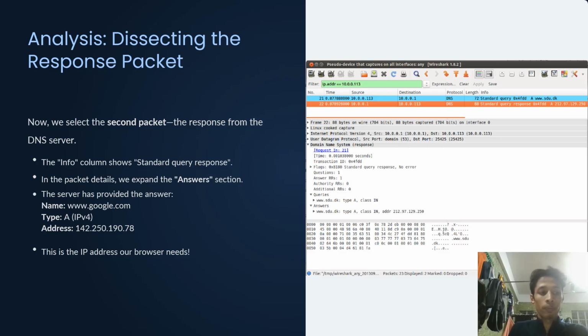It says the name www.google.com has a type A record with the address 142.250.190.78, and that's it. This is the IP address my browser would now use to contact Google's server. The translation is complete.